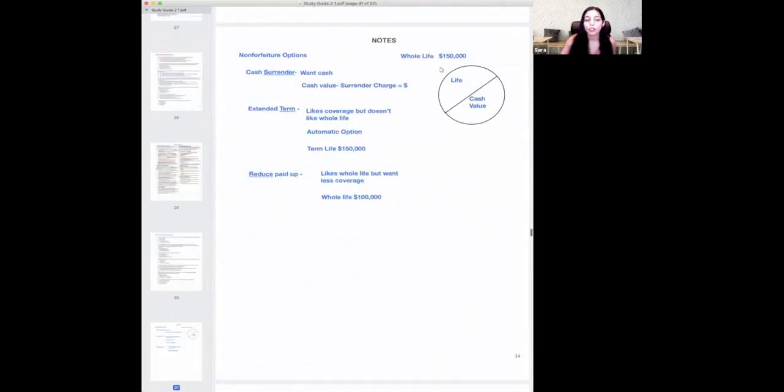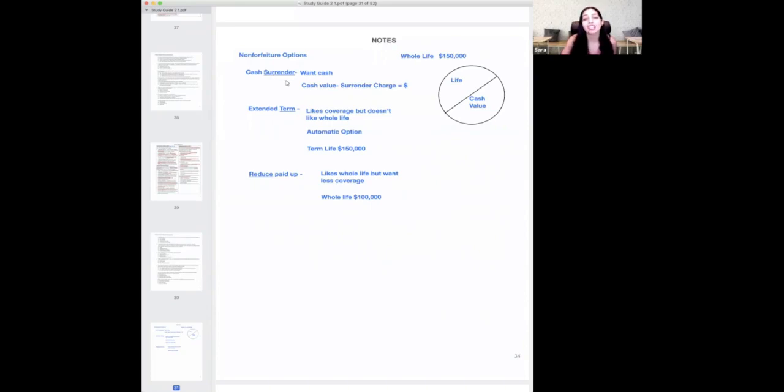So non-forfeiture options. Let's say this is your situation. You have a whole life policy for $150,000 in coverage. Obviously, with a whole life policy, you have two components: a life insurance part and the cash value part. And this is talking about that cash value. You say, here's the amount of money you have in cash value. What are you going to do with it? And here are your options.